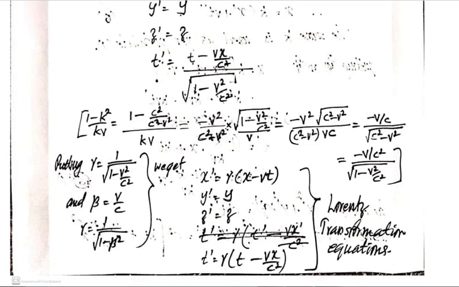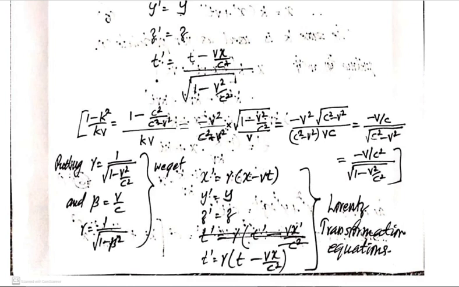They connect the coordinates of a point between two inertial frames of reference when the frame s dash is moving with a velocity v with respect to the frame s. And the important point is, if the frame s dash is moving at a very small speed, that is if v is much less than c, then v by c square will be negligible, and the value of gamma is equal to 1 by root of 1 minus v square by c square. If v is much less than c, then v square by c square will be almost equal to 0, so gamma will be almost equal to 1.